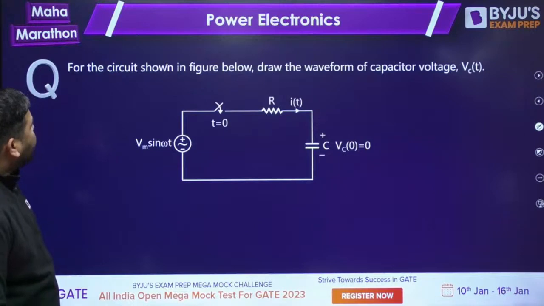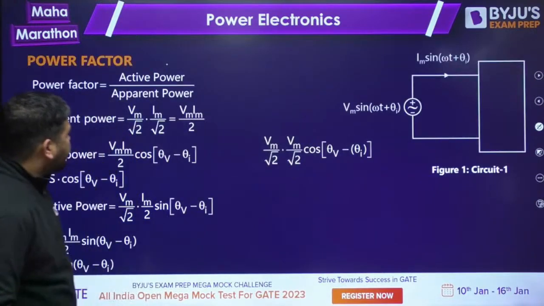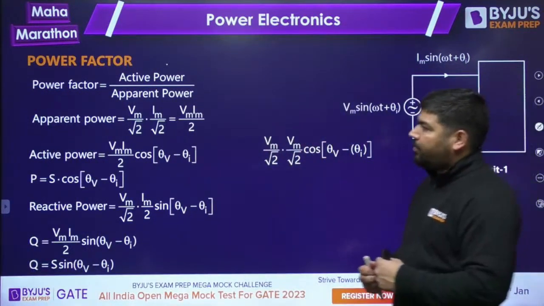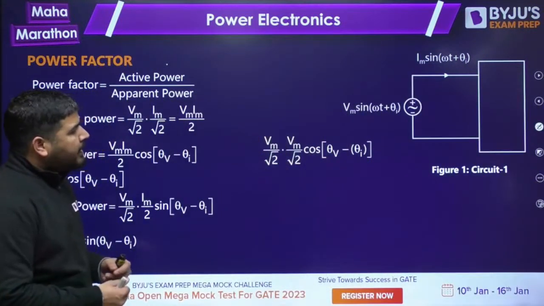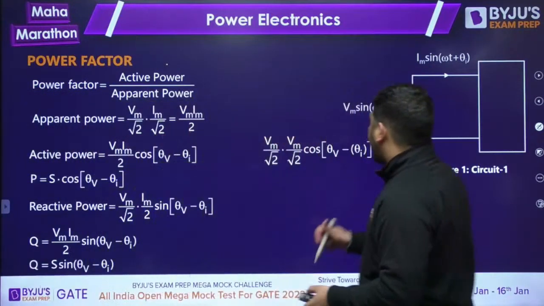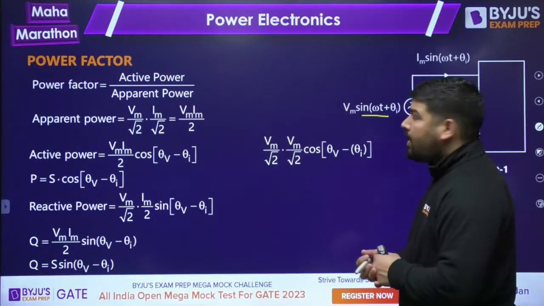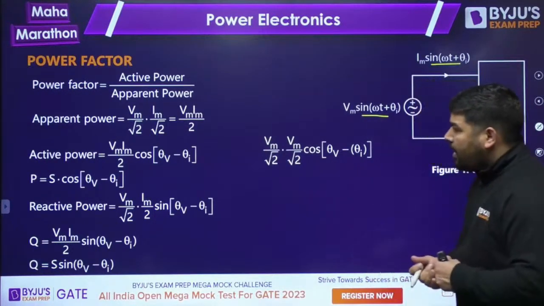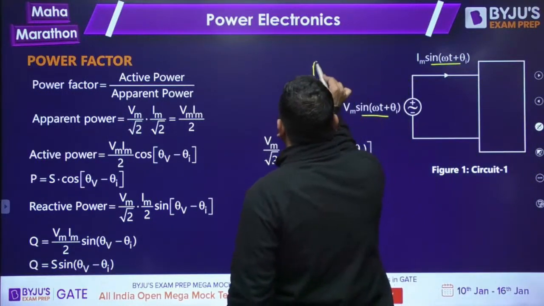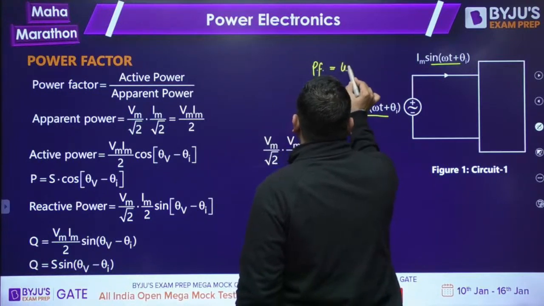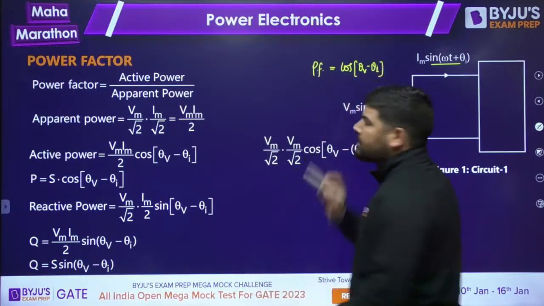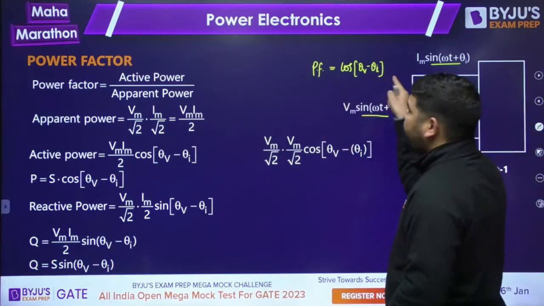Now there are some important points that I want to tell you, about power factor, the input power factor. Let's revise the input power factor topic. How to calculate the input power factor? In network theory, we usually have a pure sine wave voltage and the current is also a pure sine wave. Whenever the voltage and the current are pure sine waves, you can write the power factor as cos of voltage angle minus current angle. This is my power factor.